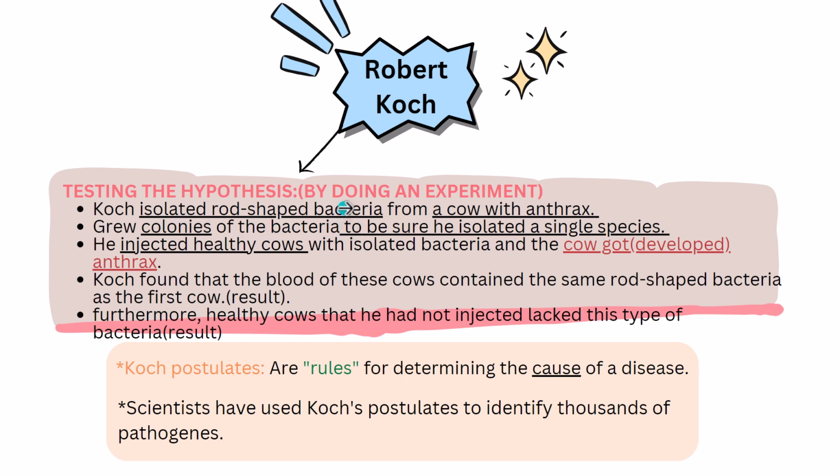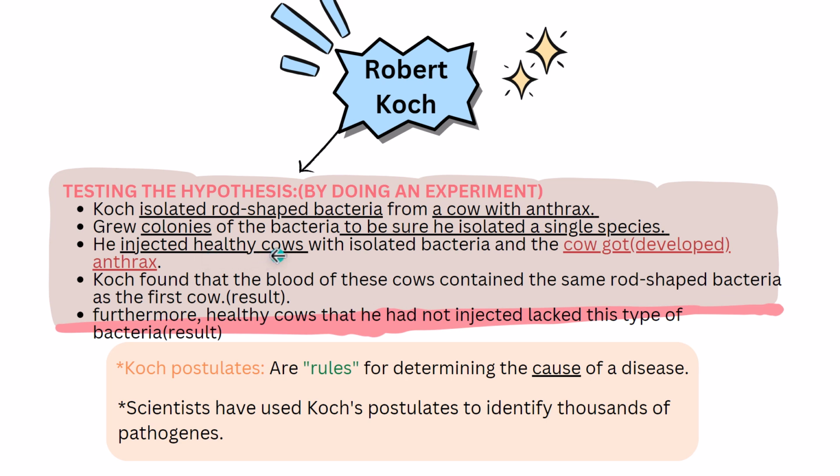For example, he took a sample from the cow, and when he took these samples, he found different kinds of bacteria. He isolated only rod-shaped bacteria. For example, let's say he had swarms of bacteria, rod-shaped, bacilli, cocci, and then finally he isolated only the rod-shaped bacteria from a cow with anthrax. Then he grew colonies of the bacteria. We will talk about it now in detail, how they grew these colonies. So why did he grow colonies of the bacteria? To ensure that he had isolated only a single species of bacteria.